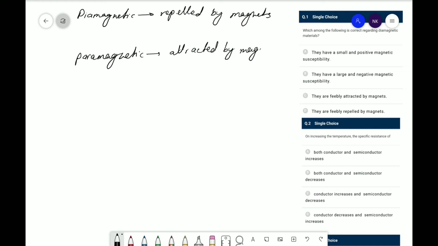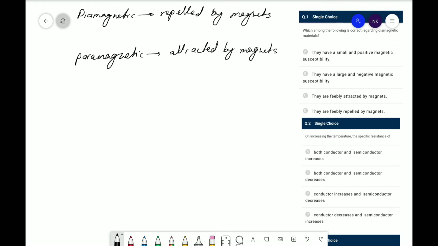So there are two conditions, you can find out which one is correct. For the diamagnetic material, there are two things given, positive magnetic susceptibility and negative magnetic susceptibility. And another thing is given that they are feebly attracted by magnet, they are feebly repelled by magnets. So the correct answer is D, they are feebly repelled by magnets.